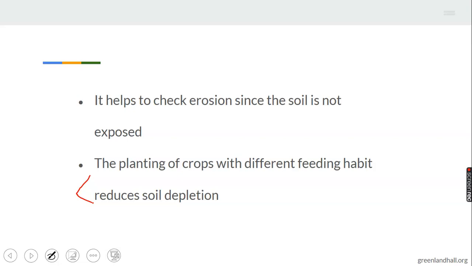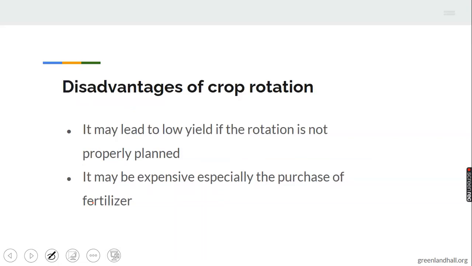Deep-rooted crops absorb nutrients more than shallow-rooted crops. So in practicing crop rotation, a farmer should follow shallow-rooted crops with deep-rooted crops. This reduces the loss of soil nutrients.